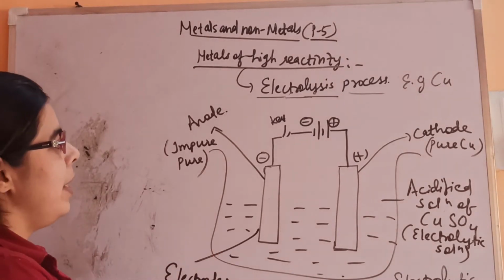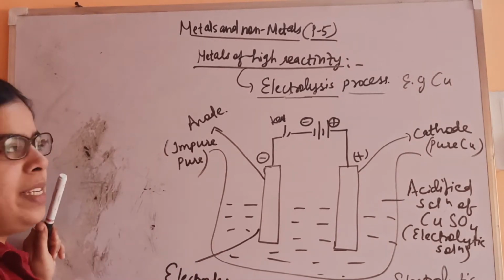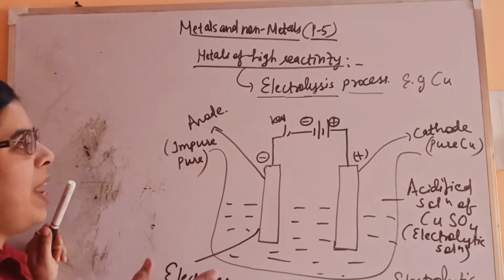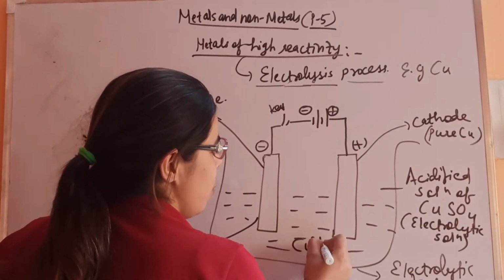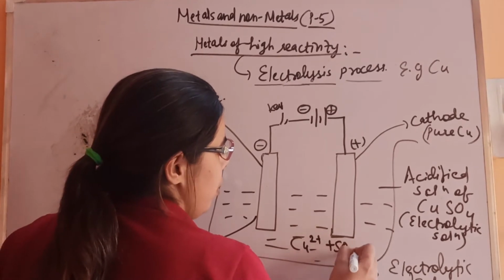As the reaction proceeds and we pass the electricity, copper sulfate gets dissociated into Cu2+ and SO4 2-.